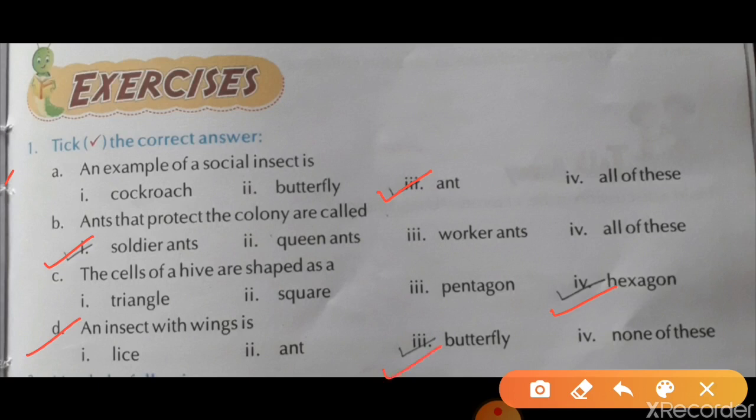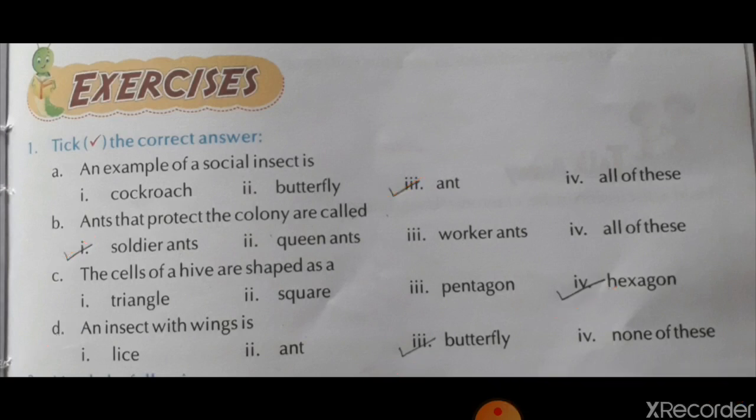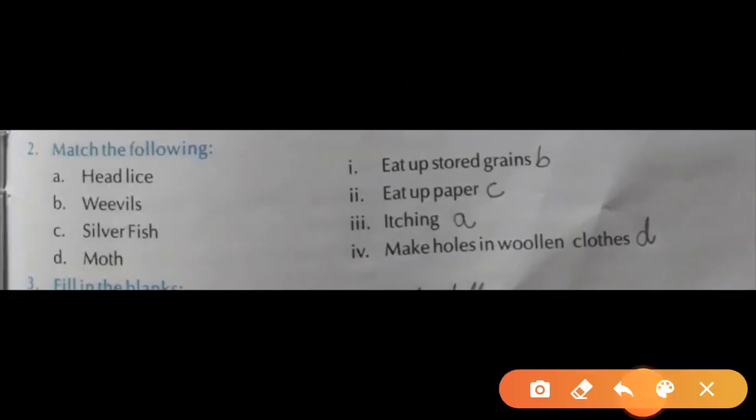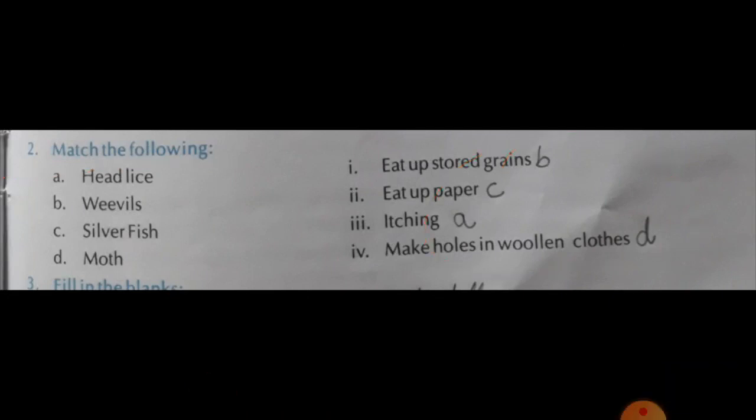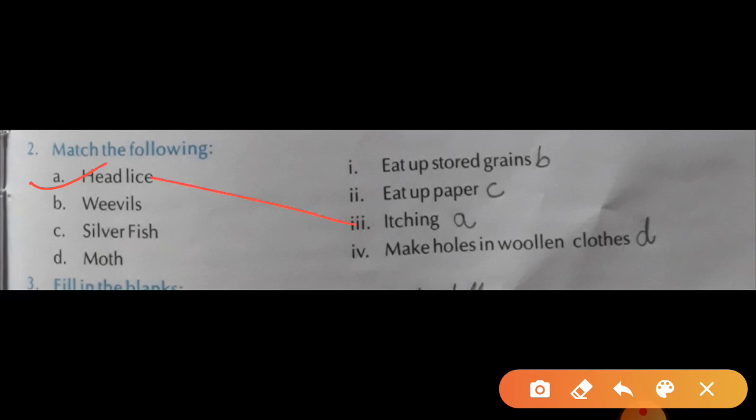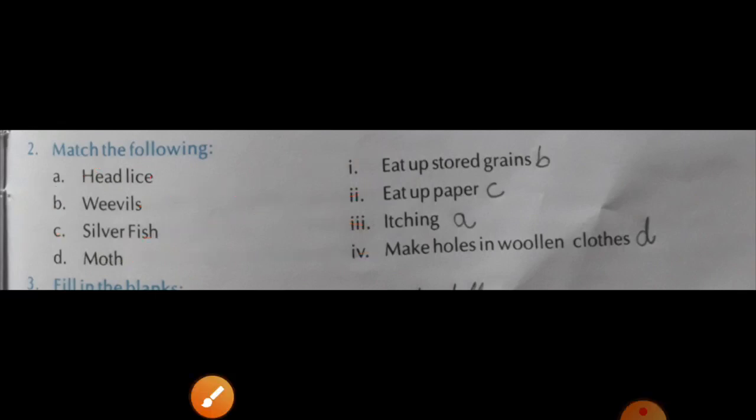Okay students, so this is the answer of your D part and the tick the correct option. You can take a screenshot to write down all these answers. Now come on next, match the following. First of all students, in this way you all have to write the alphabet here. First is Hadley's, itching; weevils, eat up stored grain; silverfish, eat up paper; moth, make hole in woolen clothes. Okay students, now next exercise, fill in the blanks.